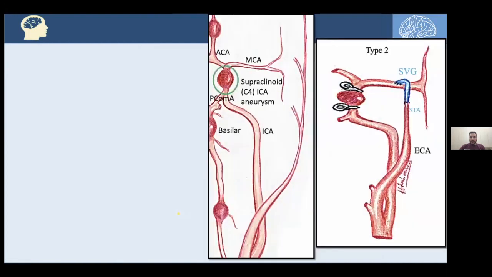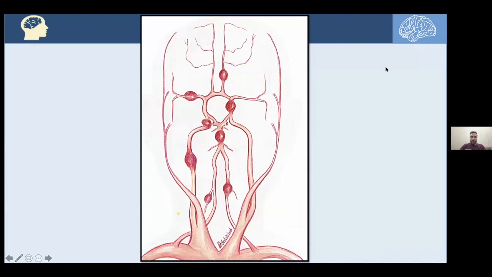This is a supraclinoid C4 ICA aneurysm. After clipping it off, we are using the STA attached to the saphenous vein graft to do type 2 bypass. That would be extracranial, intracranial bypass using a saphenous vein graft.